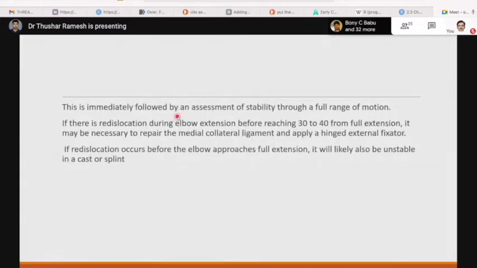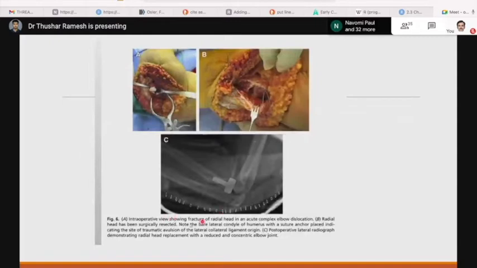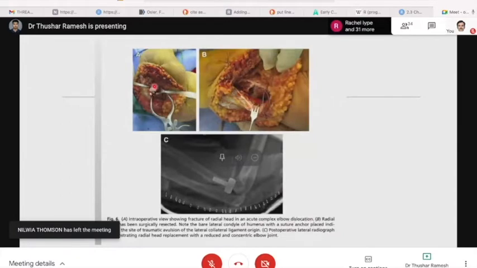This is immediately followed by an assessment of stability through full range of motion. If there is dislocation during elbow extension before reaching 30 to 40 degrees from full extension, it may be necessary to repair the medial collateral ligament and apply a hinged external fixation. If redislocation occurs before the elbow approaches full extension, it will likely also be unstable in a cast or splint. This is the intraoperative view showing the fracture of the radial head in complex elbow dislocation.